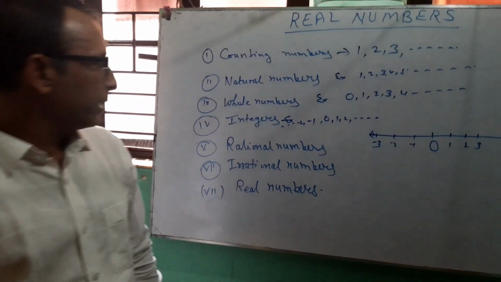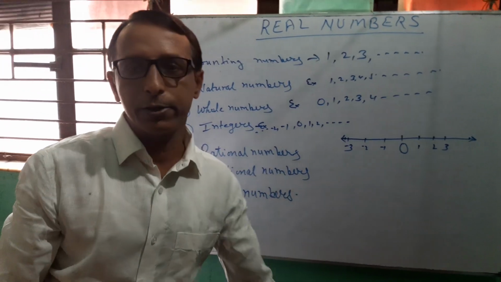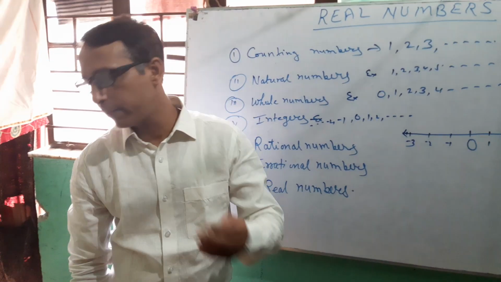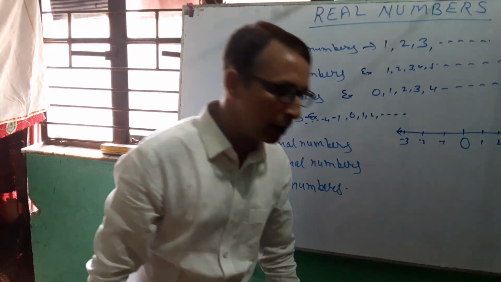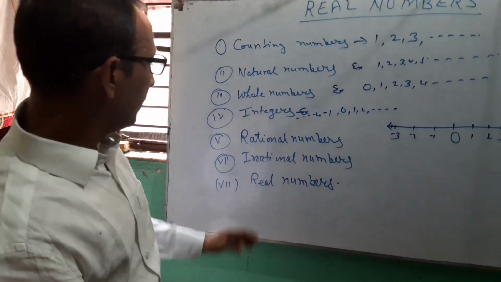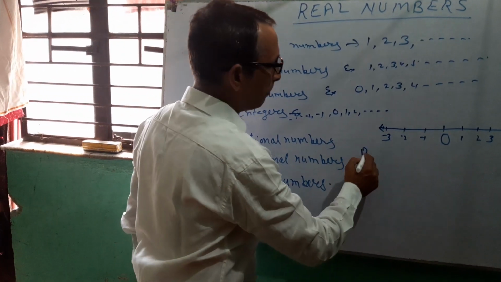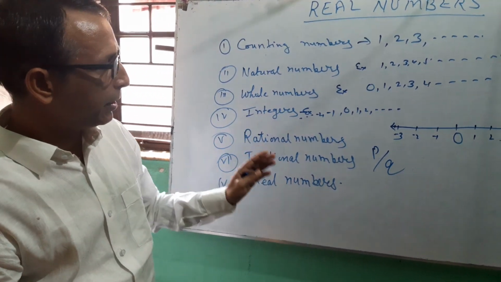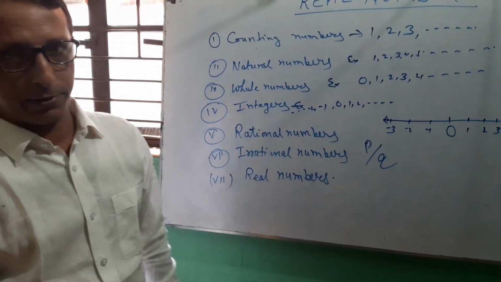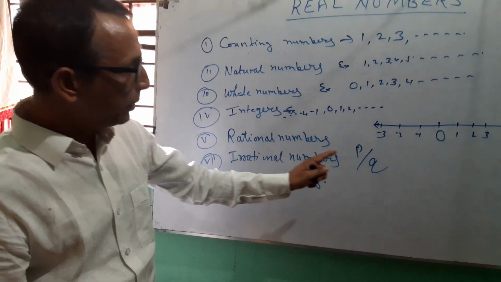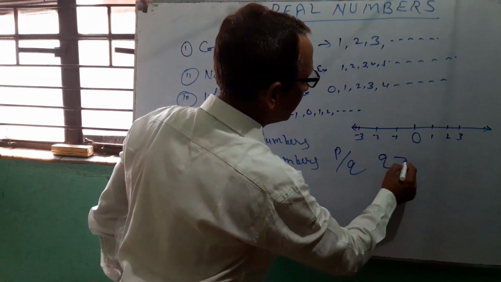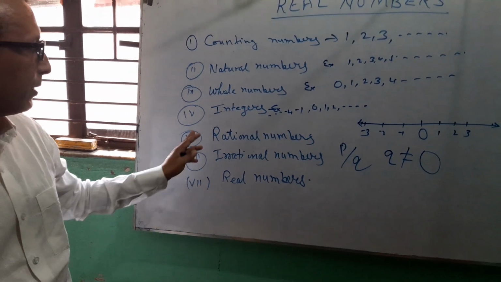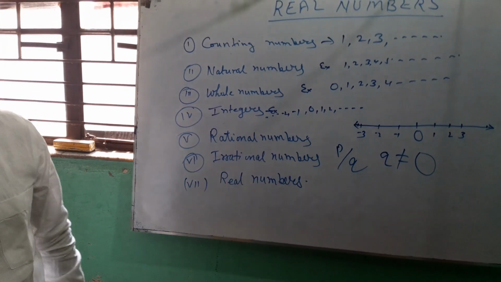Next number is a rational number. In earlier classes we have studied the definition of rational numbers. A number in the form of p by q, where p and q are integers but q does not equal 0, is known as a rational number.